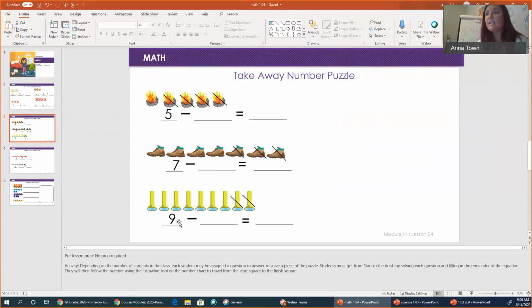Moving on to this flashlight question, we have 9 flashlights. We know that because we have this 9 representing the total amount of flashlights. I want you to look at how many we are taking away and then find the answer. I'm going to give you a minute and then I'm going to call on you to tell us the equation and the answer.